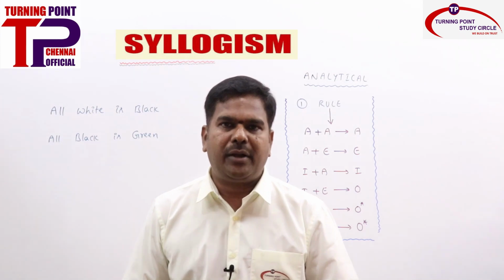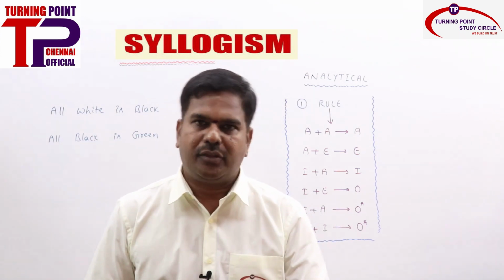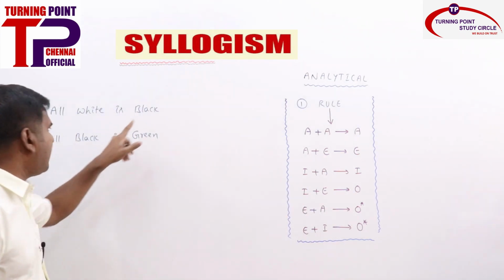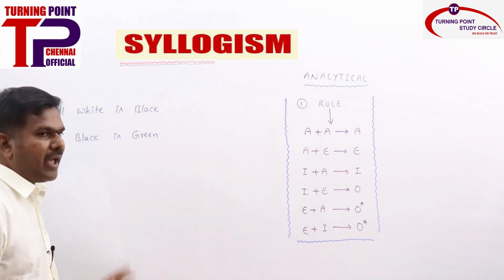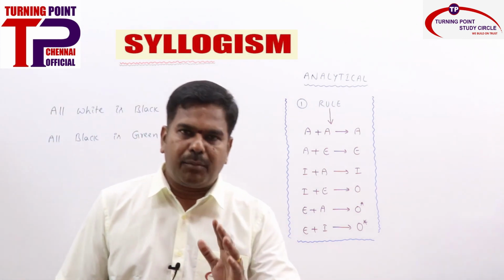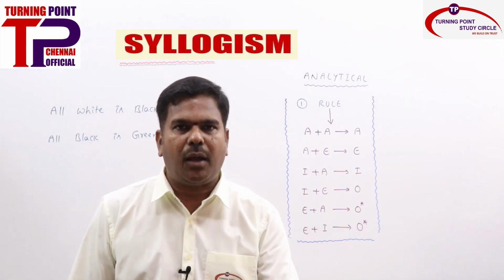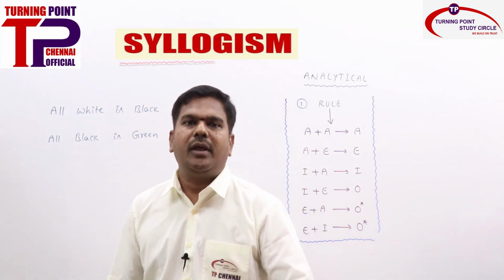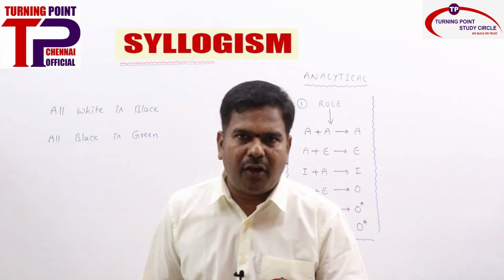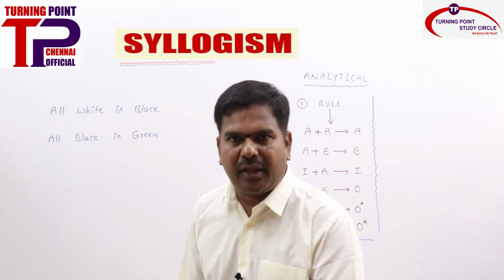Proper alignment means there must be a common term. Here, which is the common term? Black, right? In the first statement and also in the second statement, black is there. Always remember, there must be a common term. If there is no common term, there won't be any conclusion at all. So first and foremost rule, properly aligned. The meaning of proper alignment is there must be a common term.